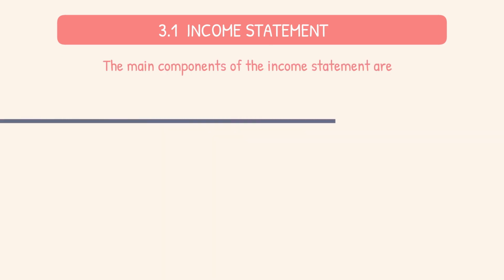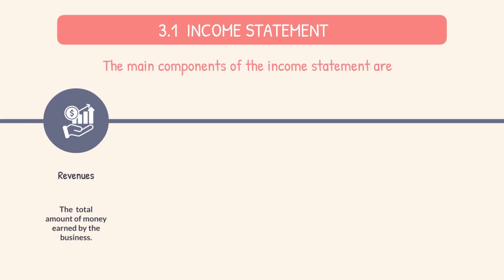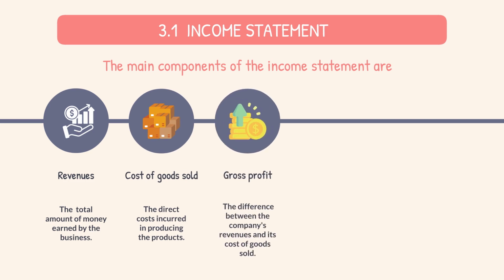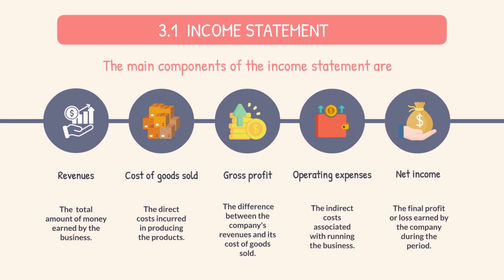The main components of the income statement are revenues, cost of goods sold, gross profit, operating expenses, and net income. Revenues are the total amount of money earned by the business from its operations, such as sales revenue. Cost of goods sold, COGS, is the direct costs incurred in producing the products, such as materials, labor, etc. Gross profit is the difference between the company's revenues and its cost of goods sold.